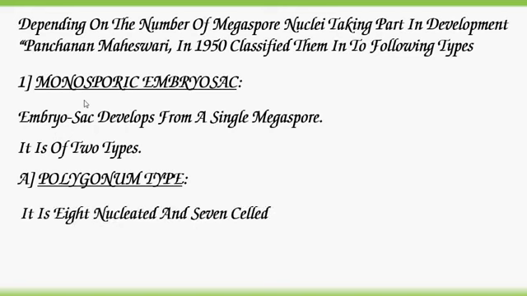It is 8 nucleated 7 celled. Polygonum type of embryo sac consists of 8 nuclei and 7 cells. And this polygonum type of embryo sac develops from the megaspore which is present towards the chalaza. The chalazal megaspore becomes functional and it develops into an embryo sac.